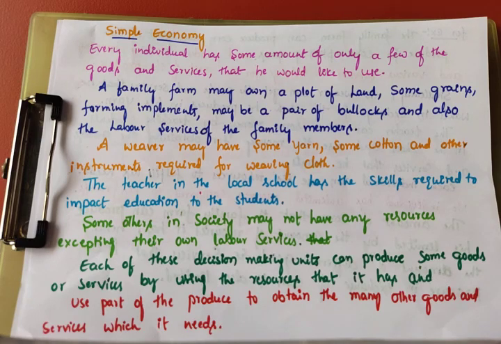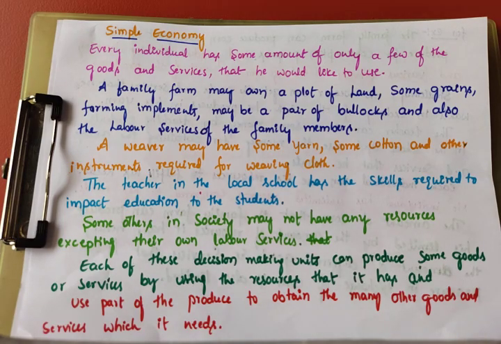But what about the remaining? They produce a few goods, keep some amount for themselves, and the remaining they exchange for other goods. That is what we will see in this topic, the simple economy.